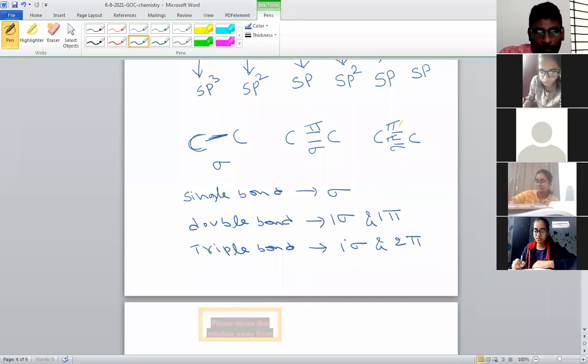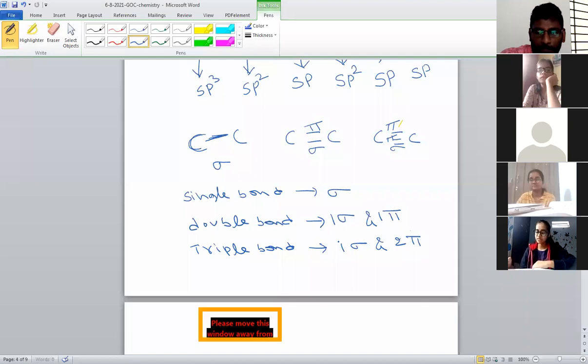So again, you all ask, sir, what is a sigma bond? What is a pi bond? All these bonds you will learn in the chemical bonding topic. Actually, in the chemical bonding topic, some basics: what types of bonds are possible? That is the basics actually. But I am directly explaining here. Sigma bond and pi bond. There are 2 types of bonds possible: sigma and pi.